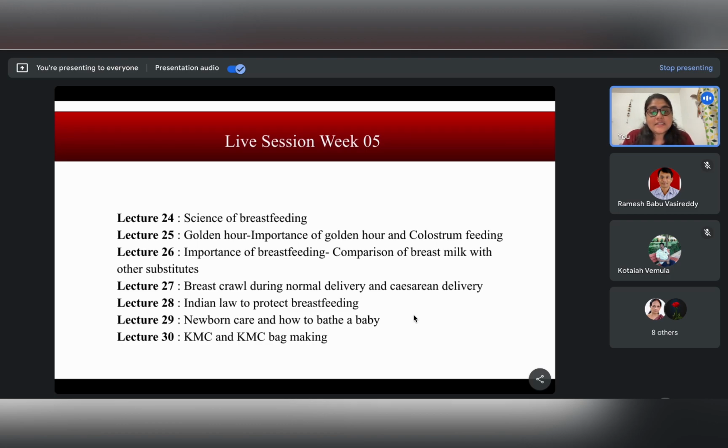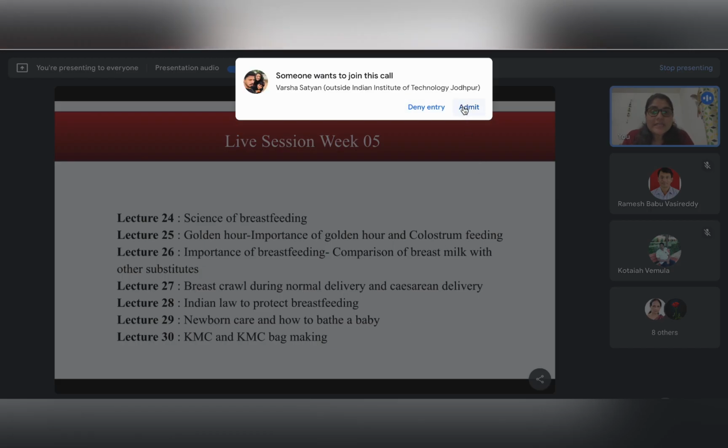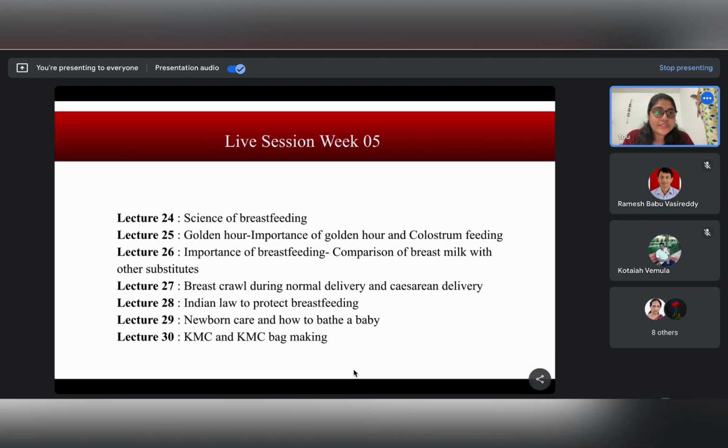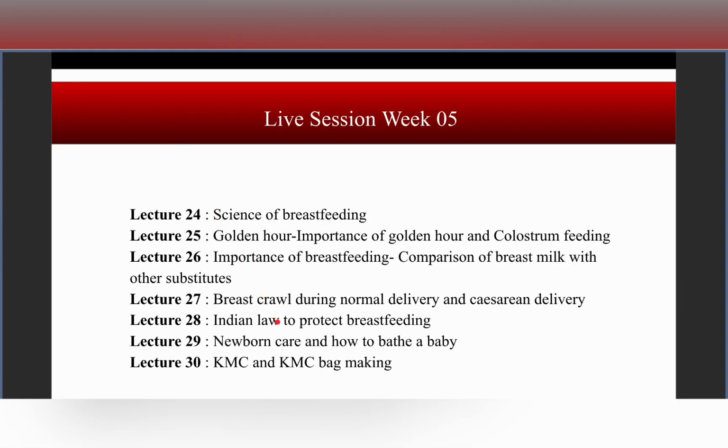We will again learn about the comparison of breast milk and the different milk substitutes. We will also practice problems related to breast crawl and whether it differs in cases of normal delivery or cesarean delivery. Then we'll see some problems based on the Indian law to protect breastfeeding and also about kangaroo mother care.